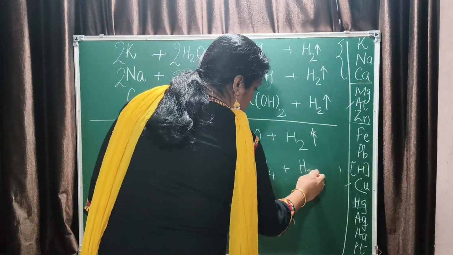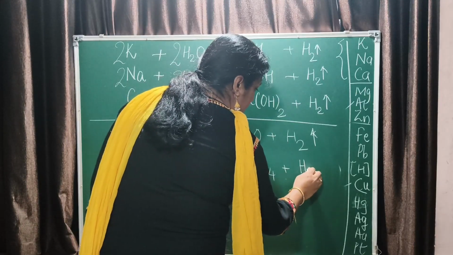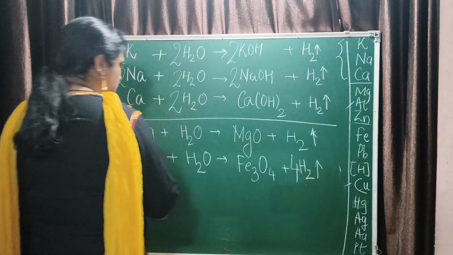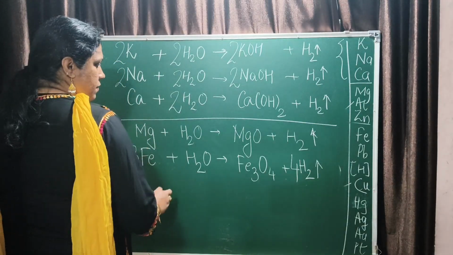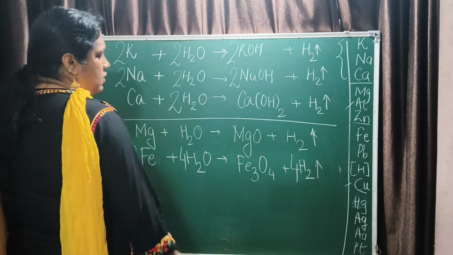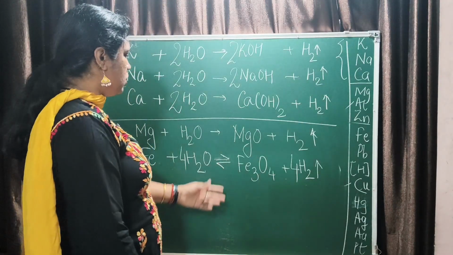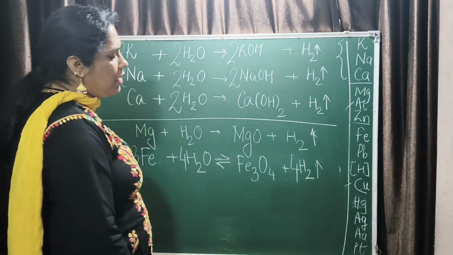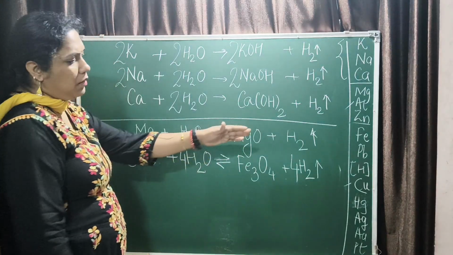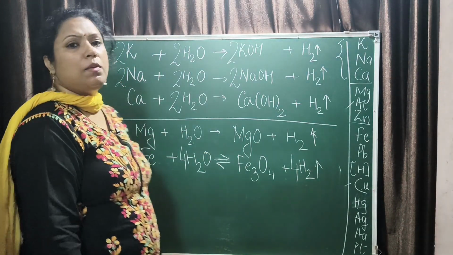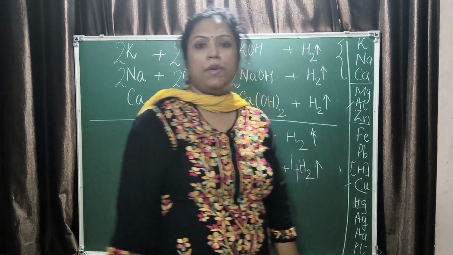Fe3O4 plus H2. Now balance it. This is a balanced equation. It's a reversible reaction, so you can give this arrow. This is how the reaction happens. Similarly, below hydrogen there is no reaction with water. Next, we'll talk about acids and their reactions with metals.